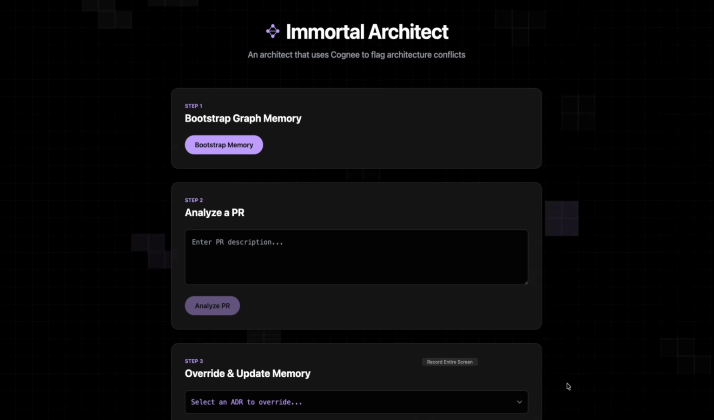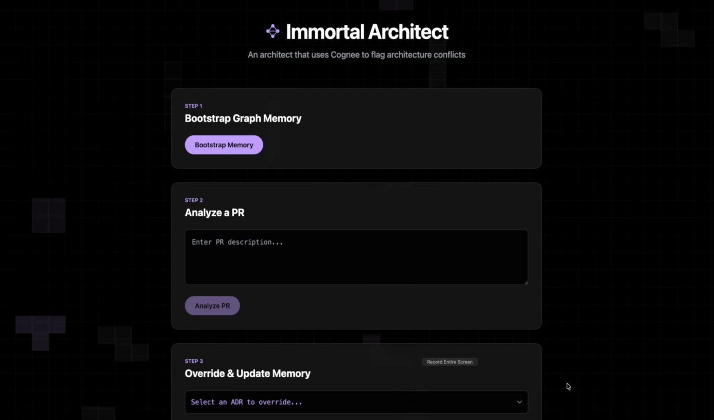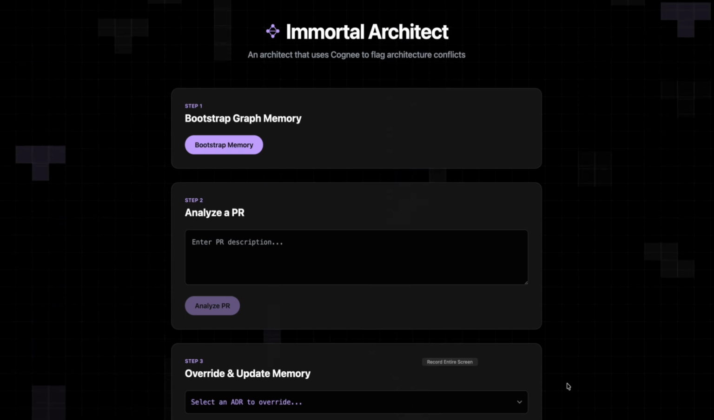This is where Immortal Architect comes in. It solves this using Cognee's hybrid graph vector memory. It gives your team's architecture decisions a permanent, queryable memory.